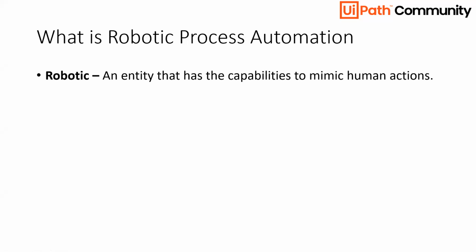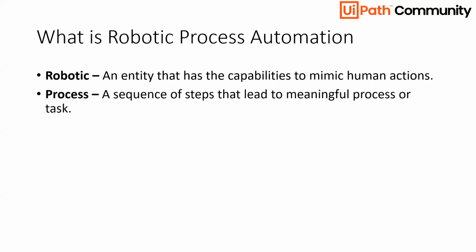Now, robotic: an entity that has capabilities to mimic human actions. So this software robot will be performing the actions that a human normally does while using a computer or a website or a desktop application. So here the term robotic means an entity that has the capabilities to mimic human actions. After that, let's understand the word process.